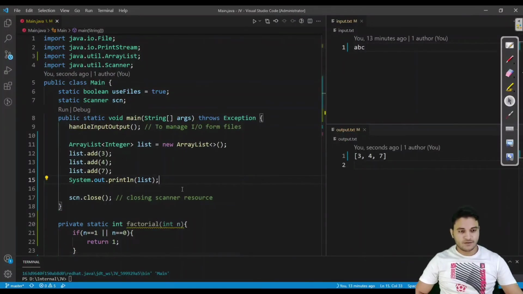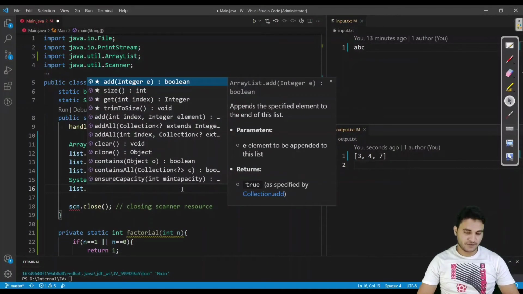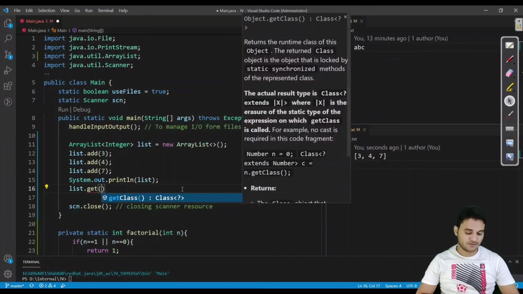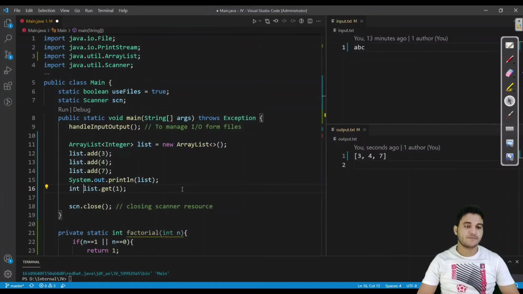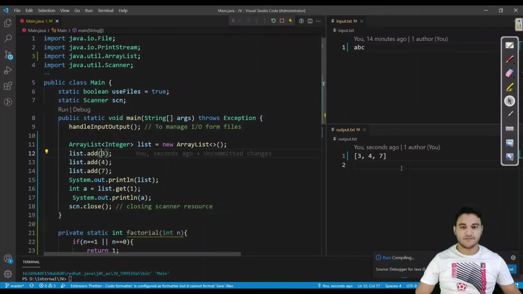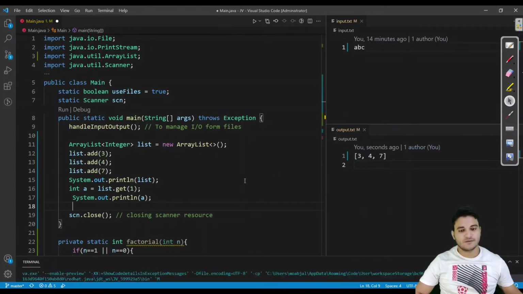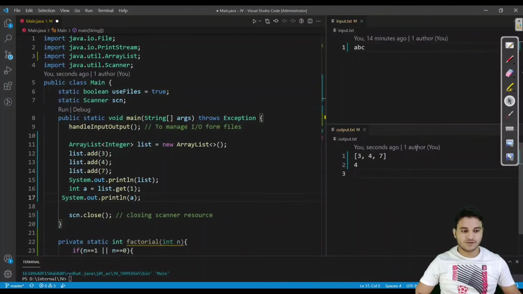Now, if I want to get the value at 1, what are you expecting in the output? Guess what you are expecting. We should get 4, because the indexes are 0, 1, 2. So we should get 4. As you can see, we are getting 4.